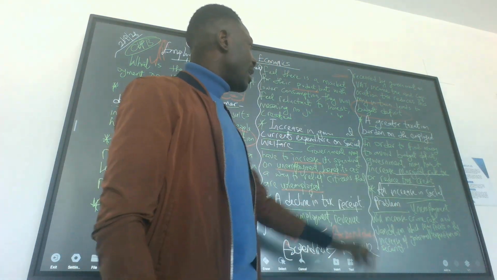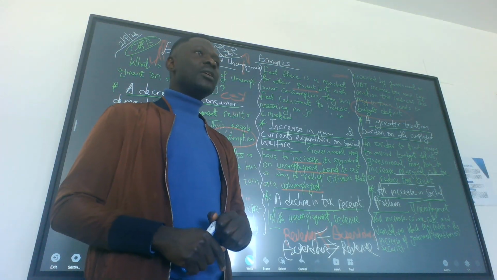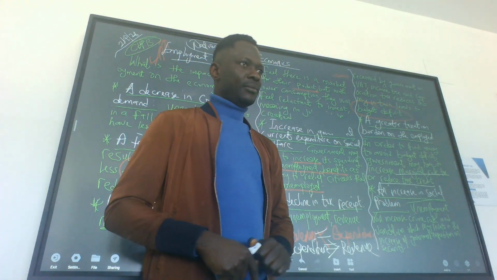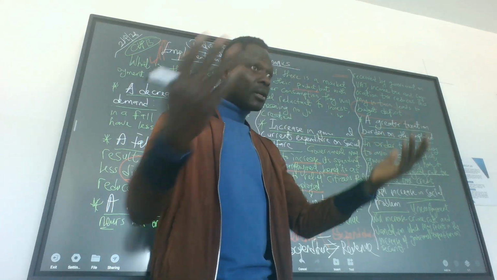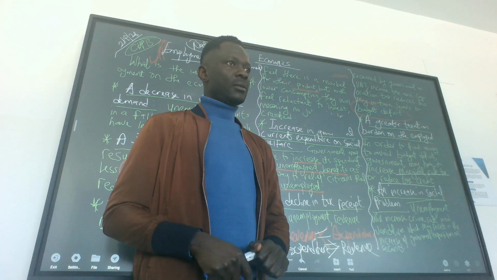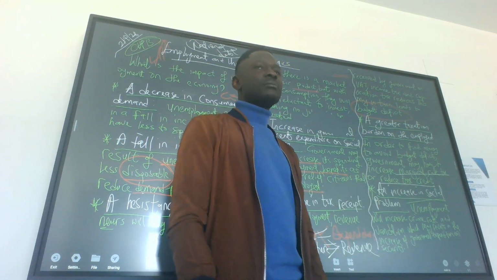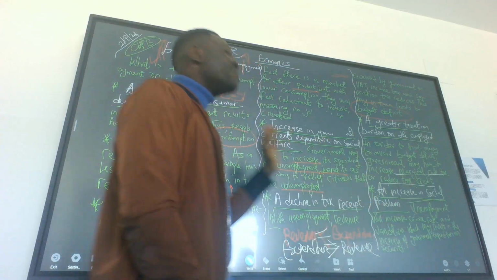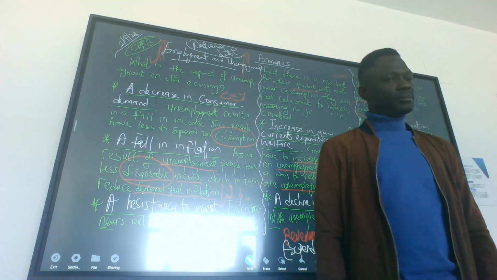And the last one, an increase in social problems. When people do not have jobs, what do they do? They go into crime, vandalism, robbery. These things will happen because they don't have jobs. Social vices. So it means government has to spend more on security. Is it clear? So these are the impacts of unemployment on the economy. Any questions?